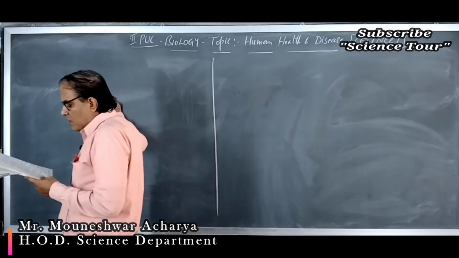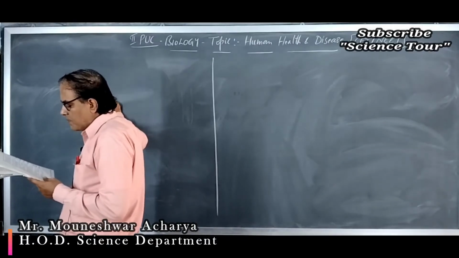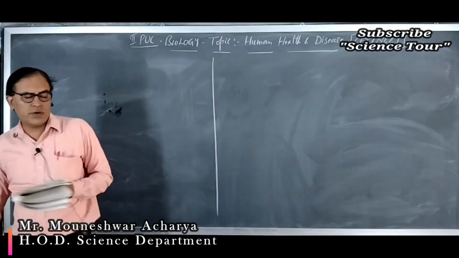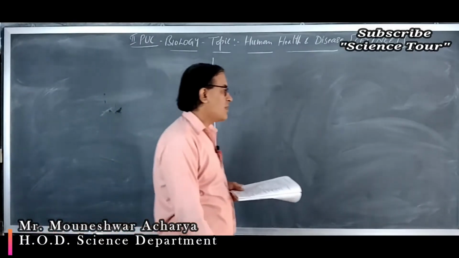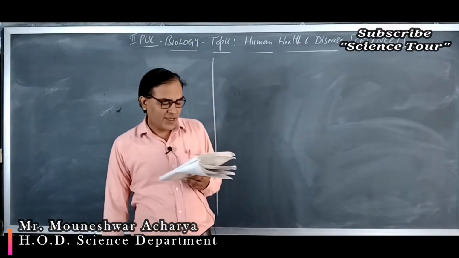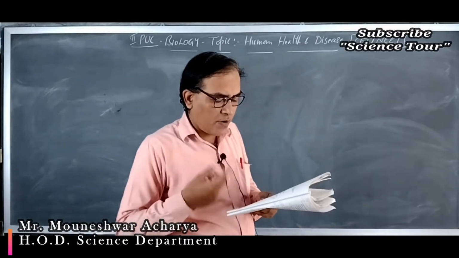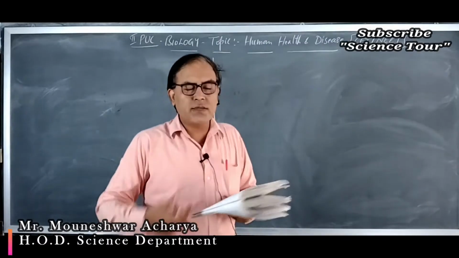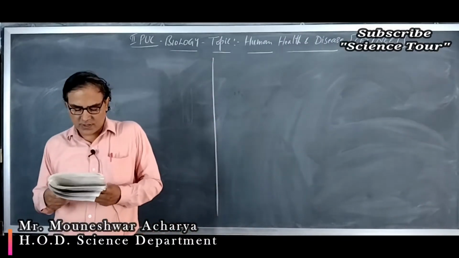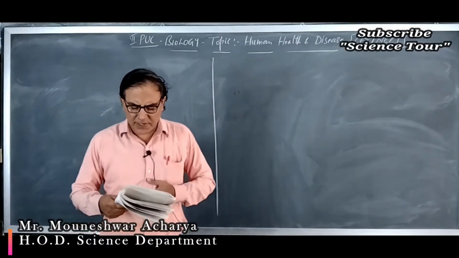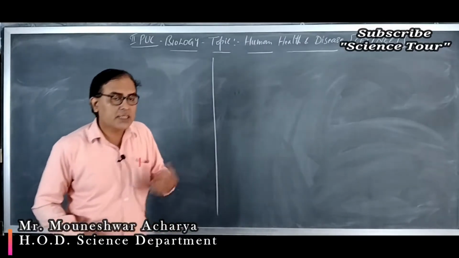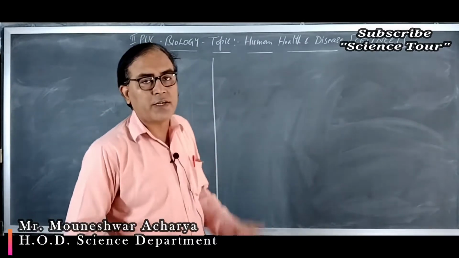Next. Constipation, abdominal pain, cramps, blood clots. These are all the symptoms of amoebiasis or amoebic dysentery. Nasal congestion and discharge, cough, sore throat, headache. These are all the symptoms of common cold. High fever, weakness, stomach pain, loss of appetite and constipation. These are all the symptoms of typhoid.